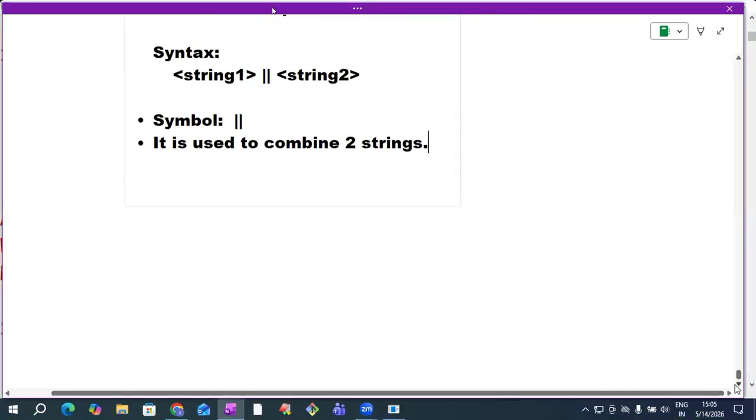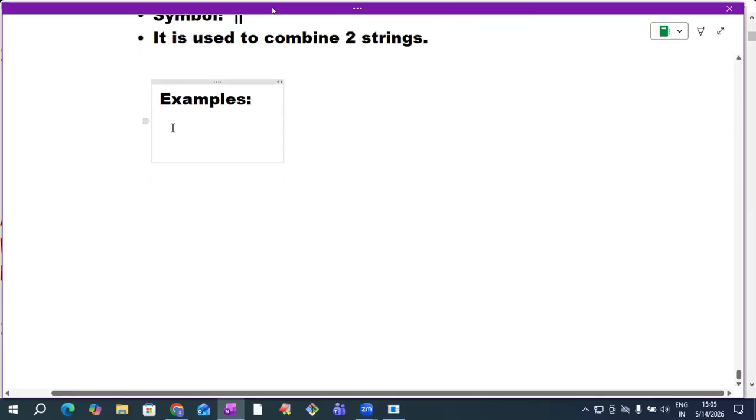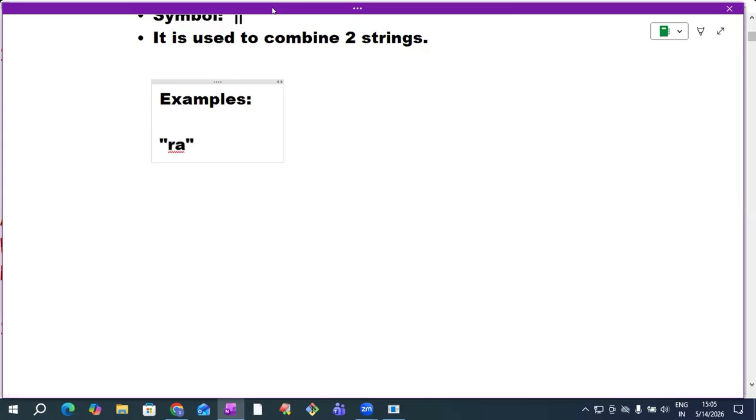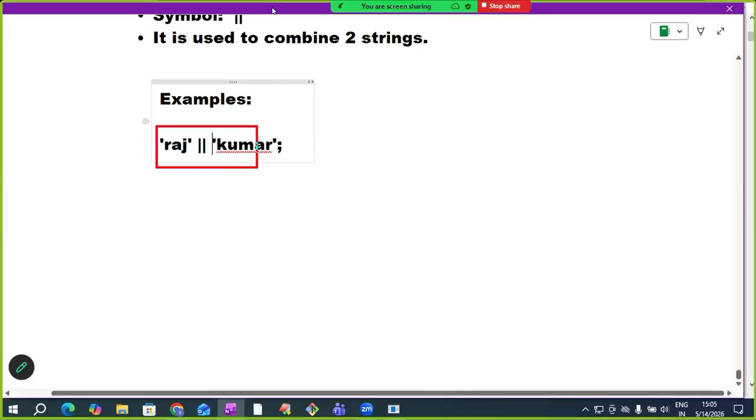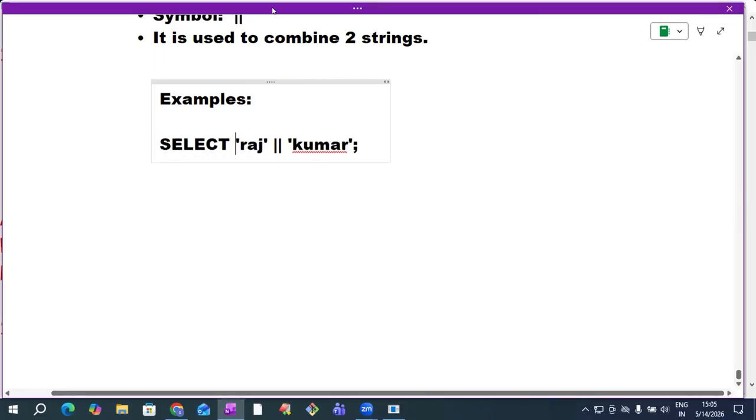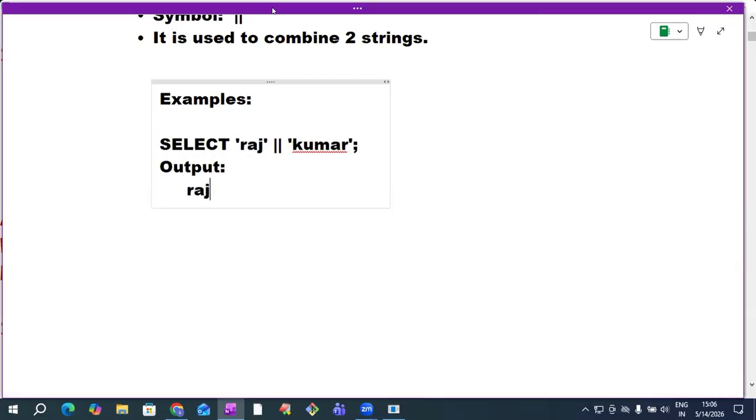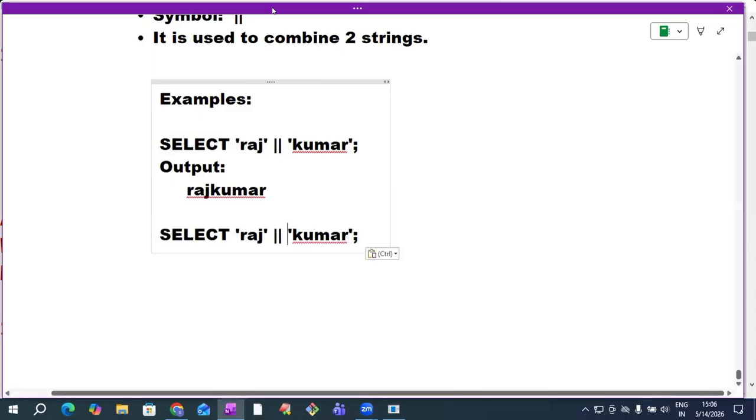Okay. See examples on the concatenation operator. For example, here the first string is Raj. The second string is Kumar. I want to combine both now, so I'm using the concatenation operator, two pipes. This result I want to display, so for display purposes, use the command SELECT. We get output as RajKumar here. No, we want a space also. Okay, then Raj concatenated with a space, concatenated with Kumar. That's it. Then we get output as Raj space Kumar.